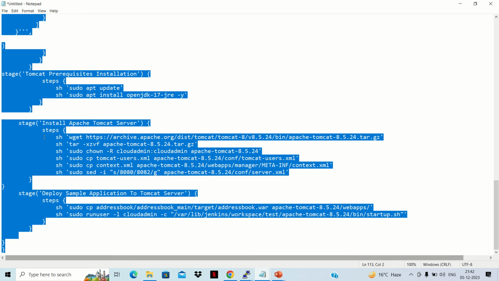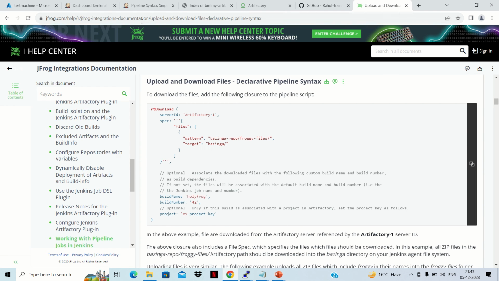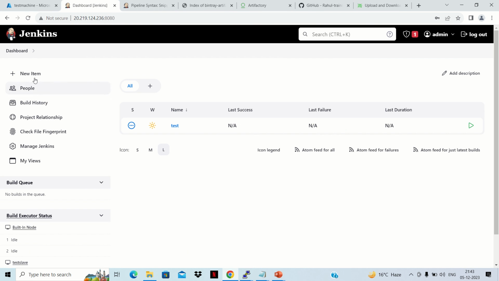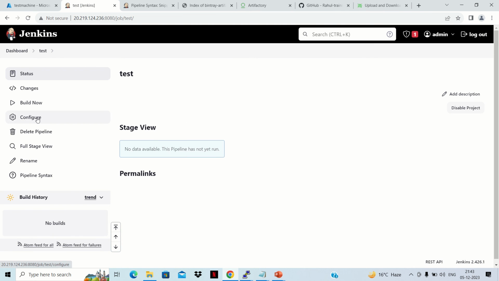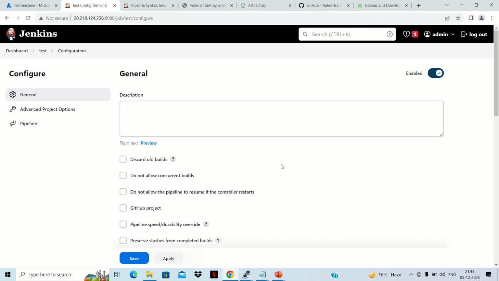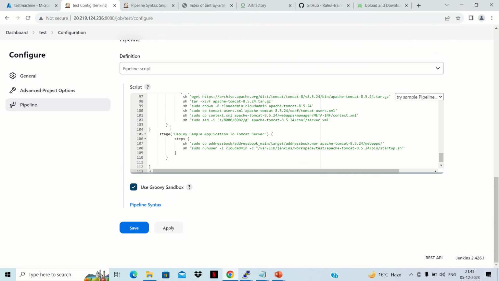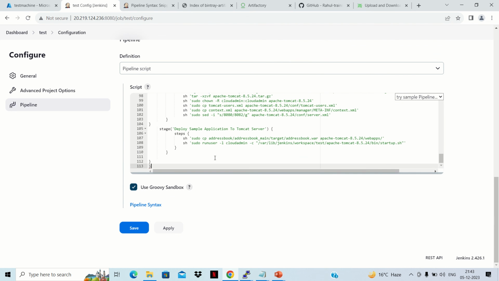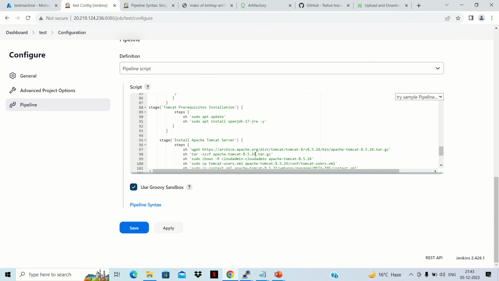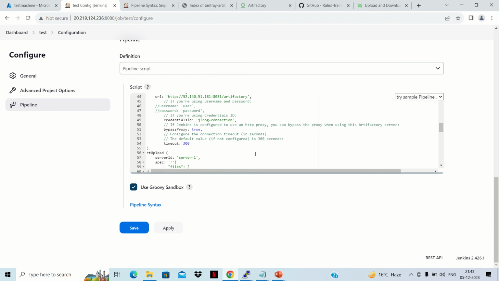We can copy it. Okay, and then what we can do, we can go to our pipeline project here. In this test project, go to configure and remove the old code. Okay, and place it here. So we are not seeing any cross mark, so it means we are good with these things.